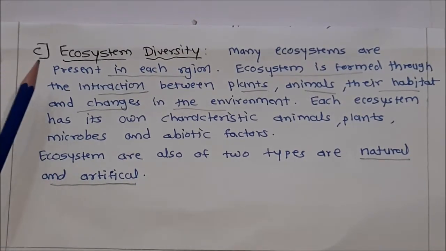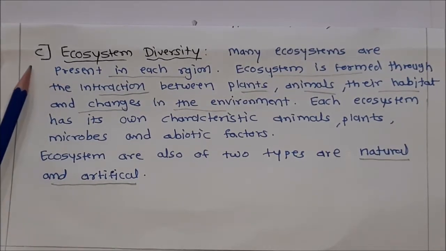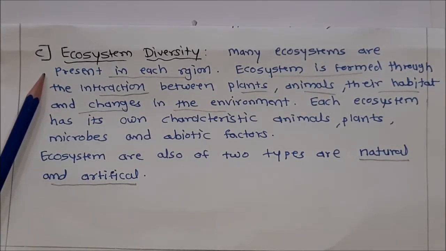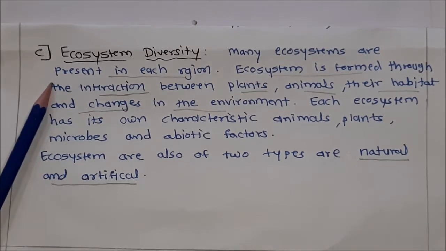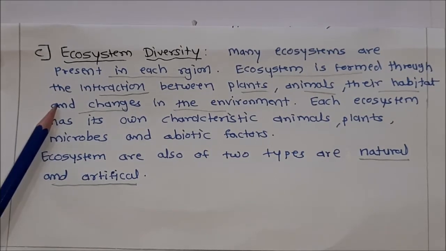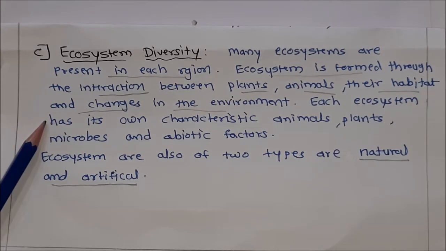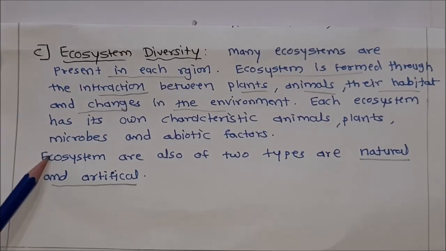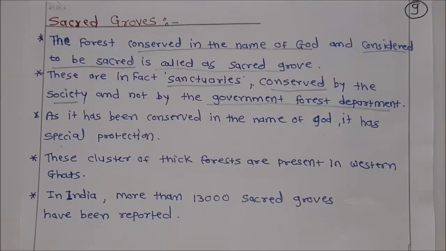Third one is ecosystem diversity. Many ecosystems are present in each region. An ecosystem is formed through interaction between plants, animals, their habitat and changes in the environment. Each ecosystem has its own characteristic animals, plants, microbes and abiotic factors. Ecosystems are also of two types, natural ecosystem and artificial ecosystem.